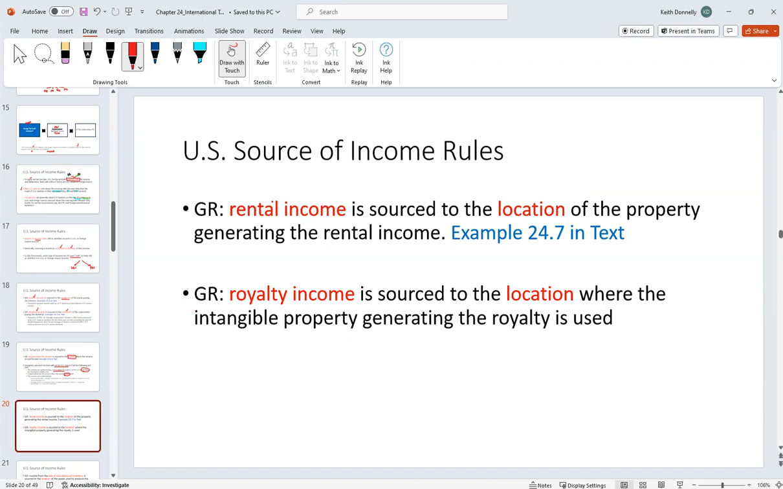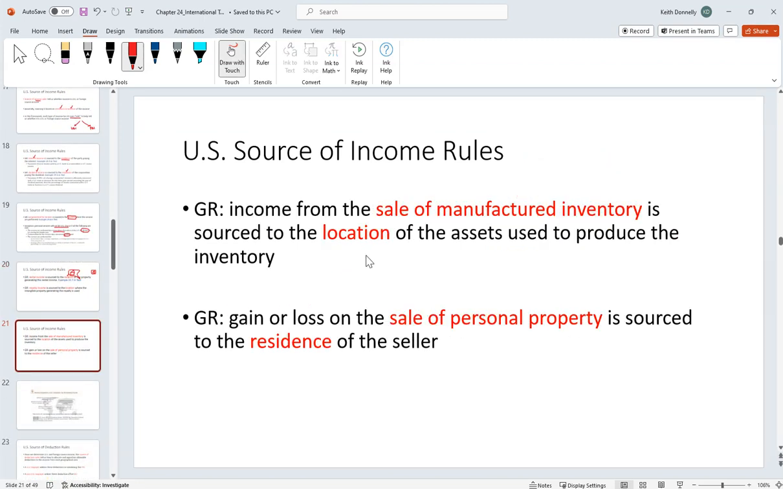Rental income. We need to look at the location of that rental property. If it's in the United States, right, that's U.S. source income. If it's over in China, right, that would be foreign source income. So look to the location of that property. Same with royalty income.